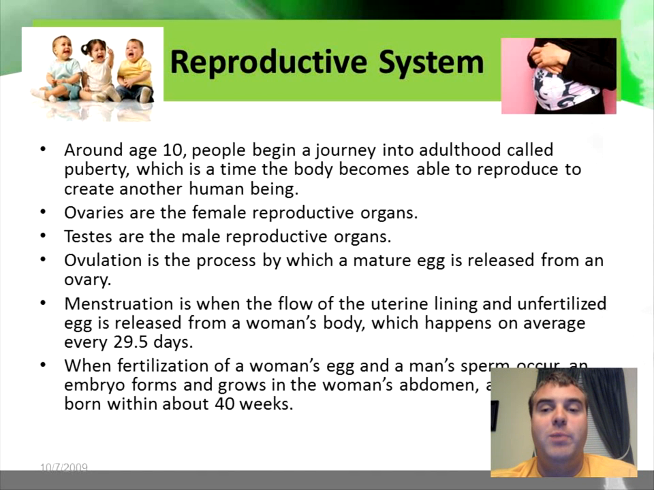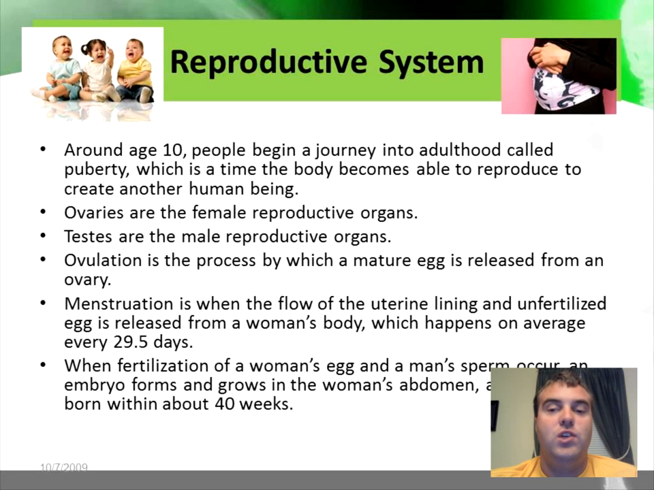Around age 10, people begin a journey into adulthood called puberty, which is a time the body becomes able to reproduce and create another human being. Ovaries are the female reproductive organs, and testes are the male reproductive organs. Ovulation is the process by which a mature egg is released from an ovary. Menstruation is when the flow of the uterine lining and unfertilized egg is released from a woman's body, which happens on average every 29.5 days.